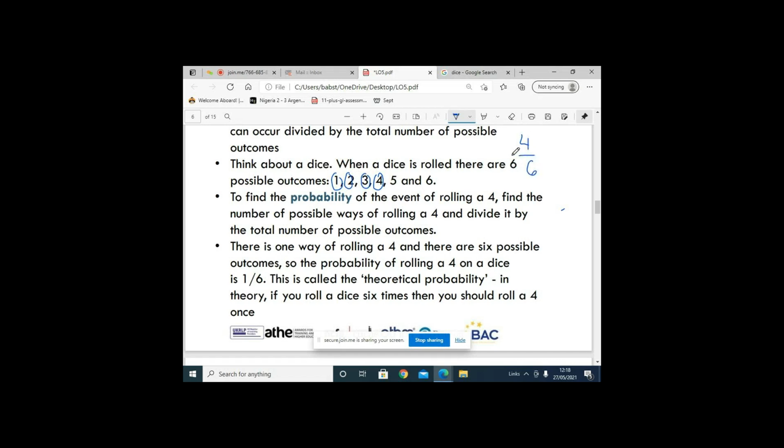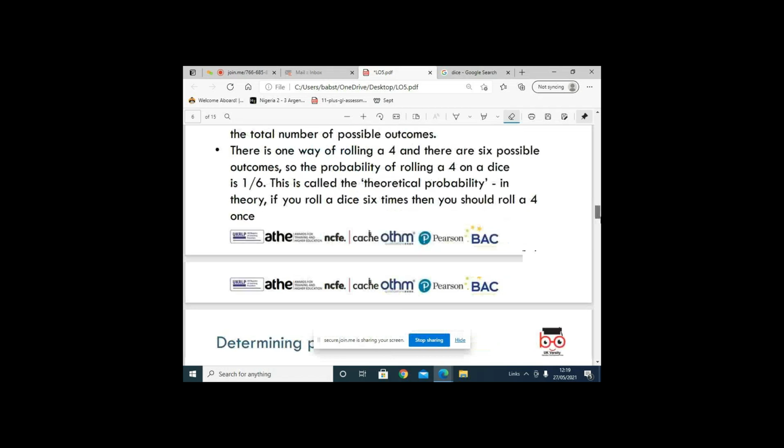That's the probability of obtaining a number less than 5, sorry. So we move on.